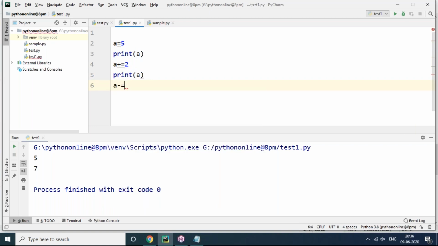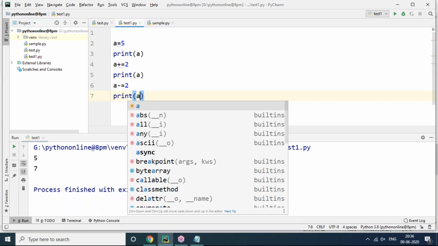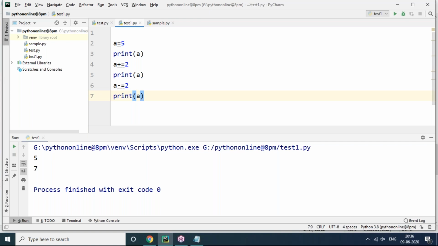Now immediately next, a -= 2, print a, I'm doing, sir. But what is the value you're expecting? Don't get confused here. This is not going to apply on 5. It is going to apply on the recent value only. The recent value of a is what, sir? 7. On 7 it's going to apply. That means a -= 2 means a = a - 2. a value is 7, 7 minus 2 is 5. 5 will be assigned to a.